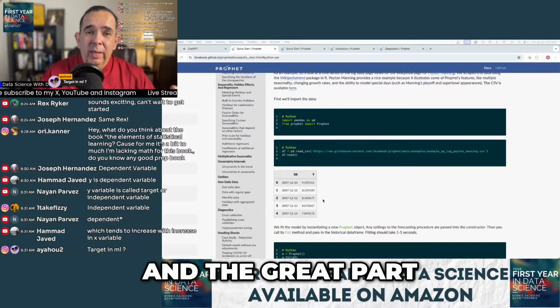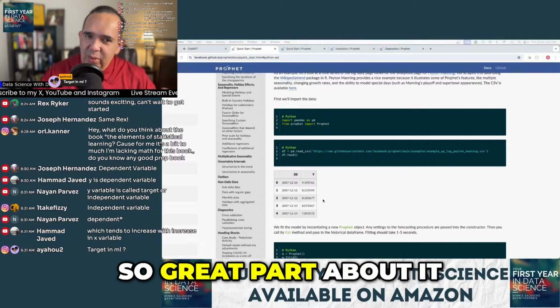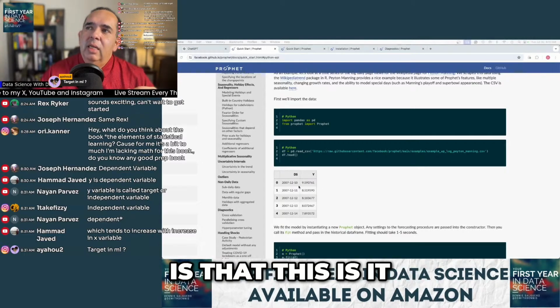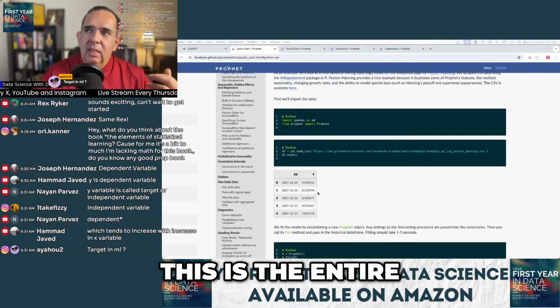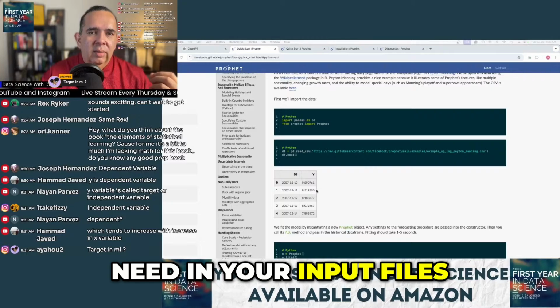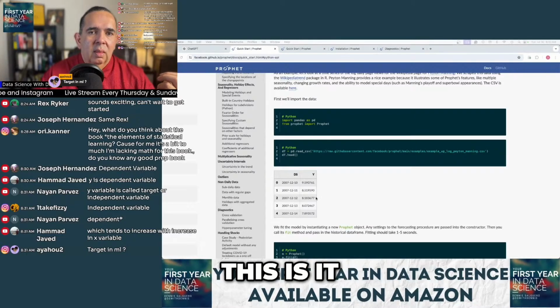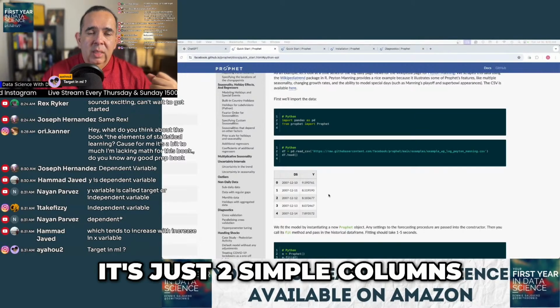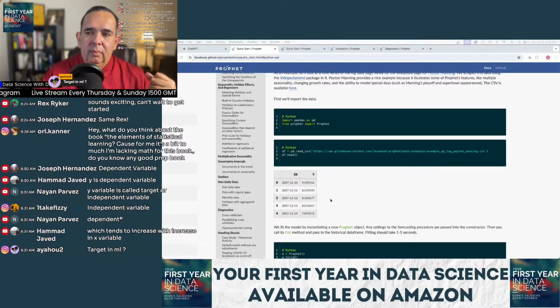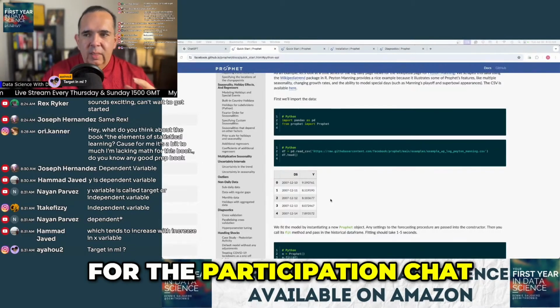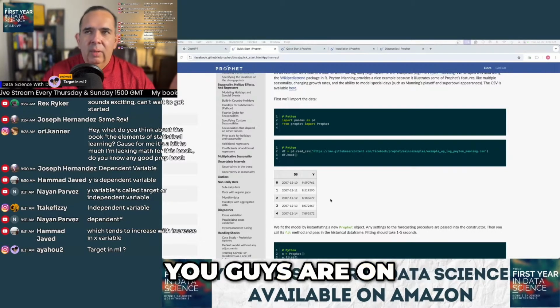And the great part about it, or arguably the not so great part about it, is that this is it. This is the entire data structure that you need in your input files. It's just two simple columns. But thanks a lot for the participation, chat. You guys are on the right track.